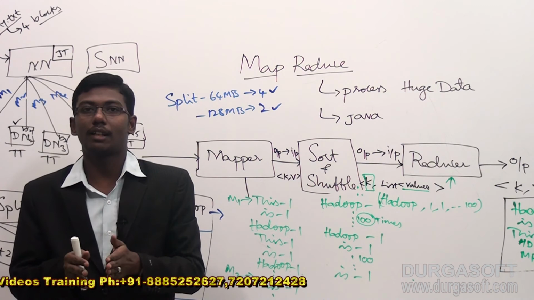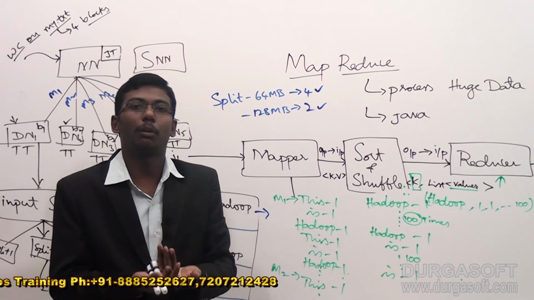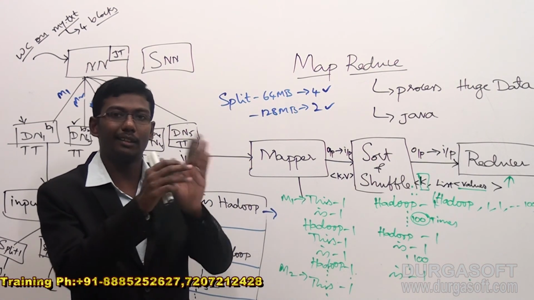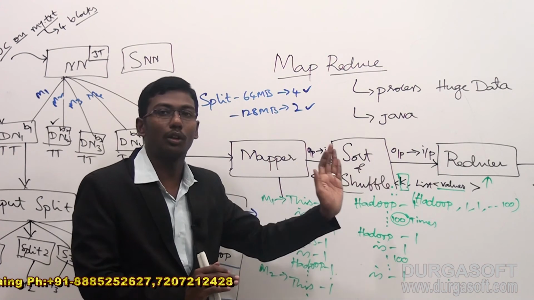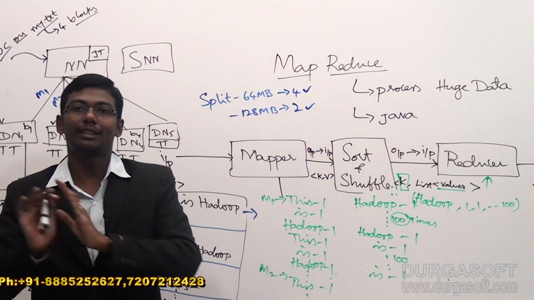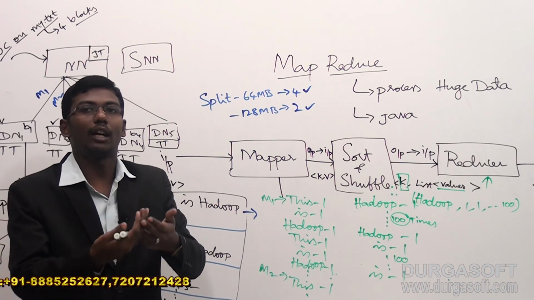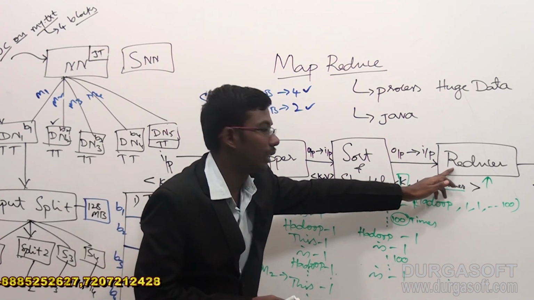I cannot restrict that this reducer has only this data. But manually we can partition the data. We can send only HDFS data to reducer 2, only Hadoop data to reducer 1, and MapReduce data to reducer 3. Like that also we can do it. It is advanced MapReduce. I will tell you later whenever the time comes.